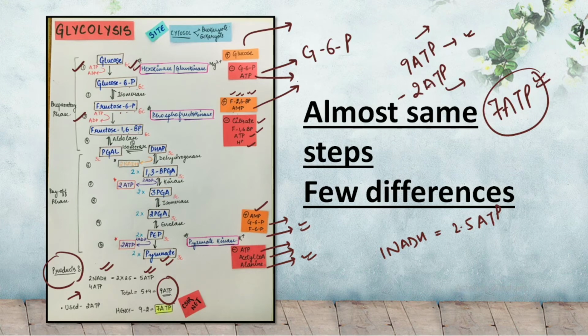So this was the revision for glycolysis. Now let's discuss the differences that we see in the RBCs.